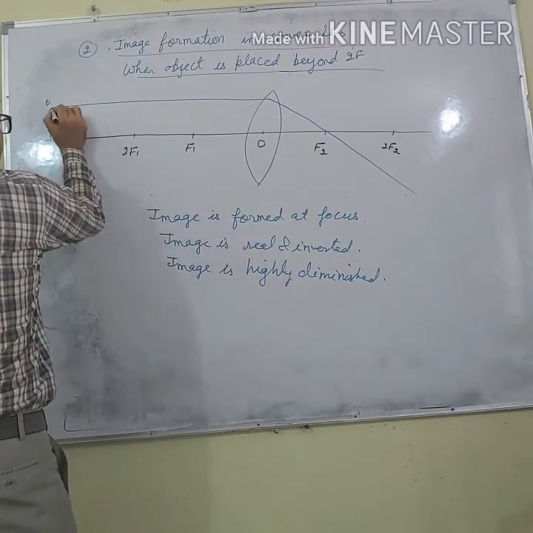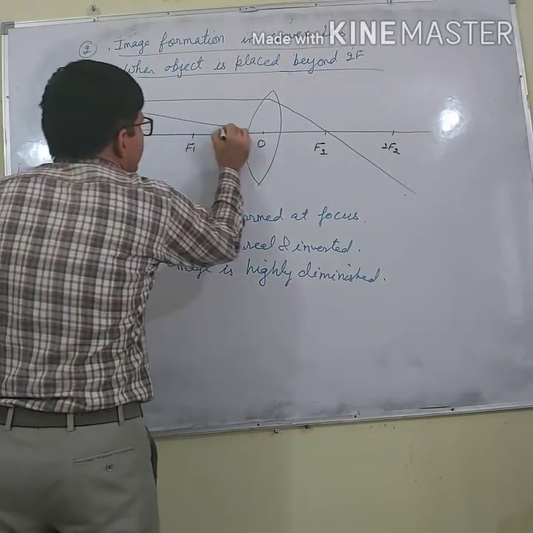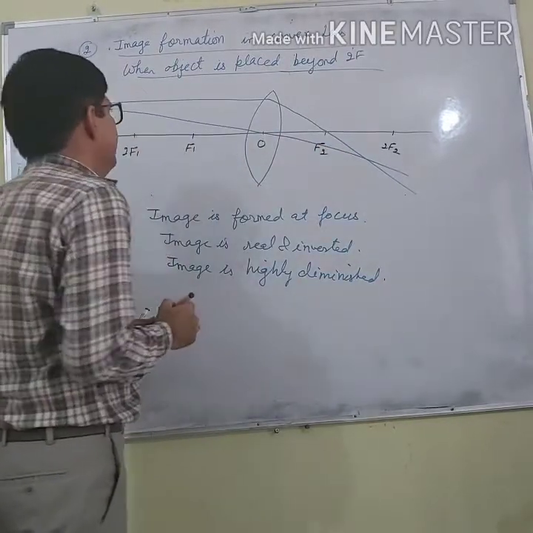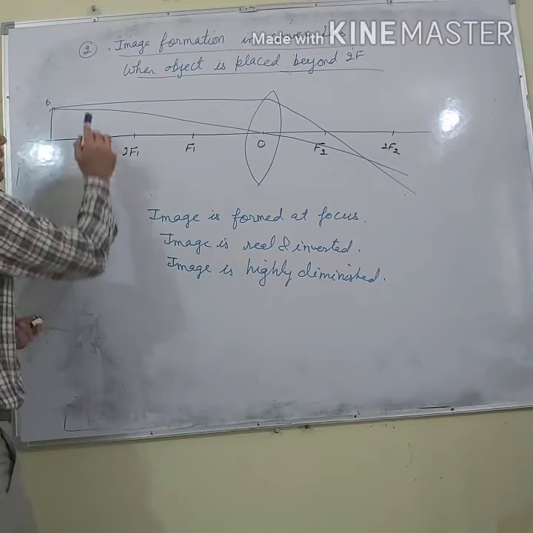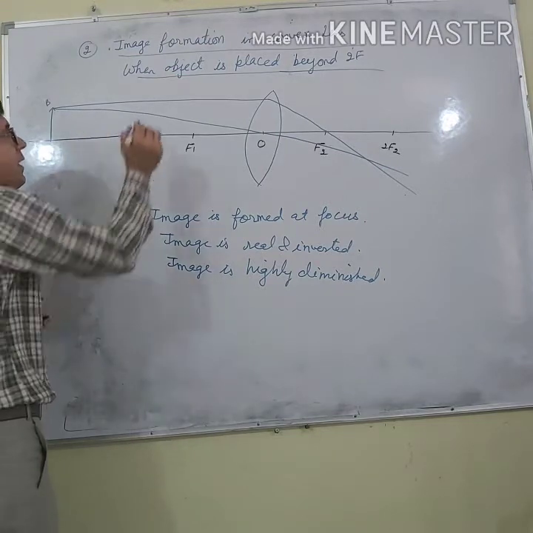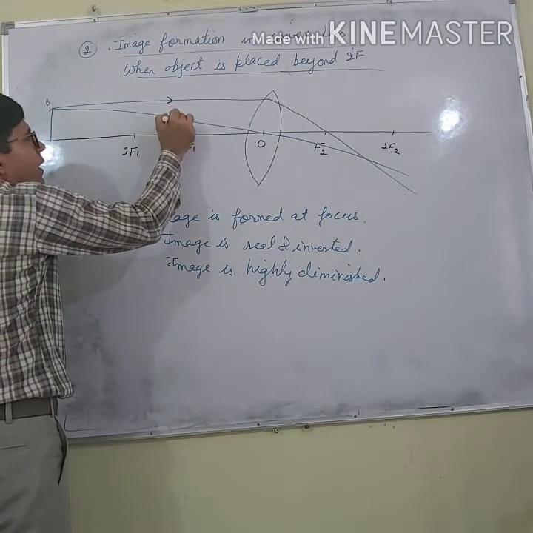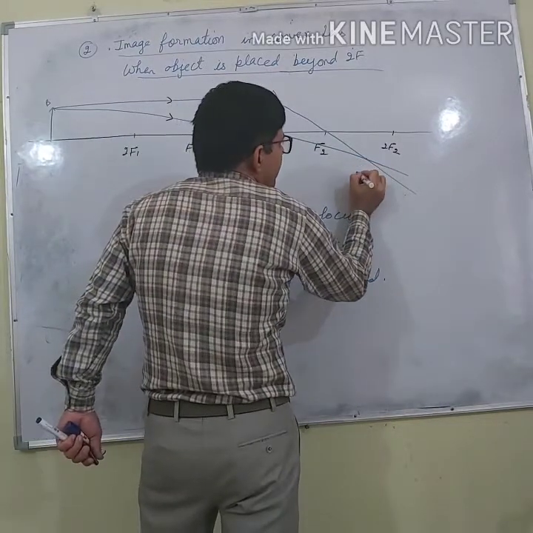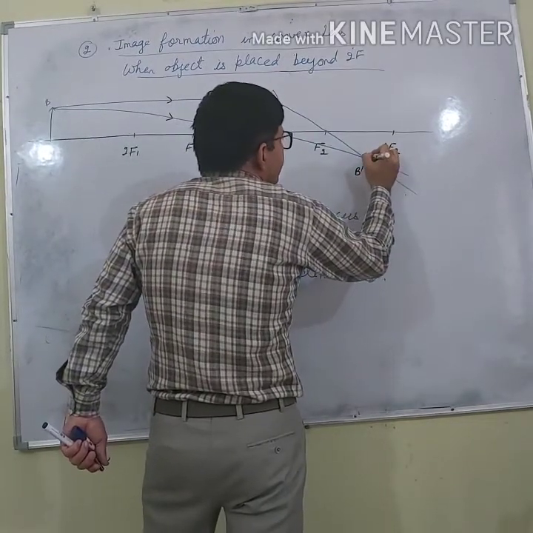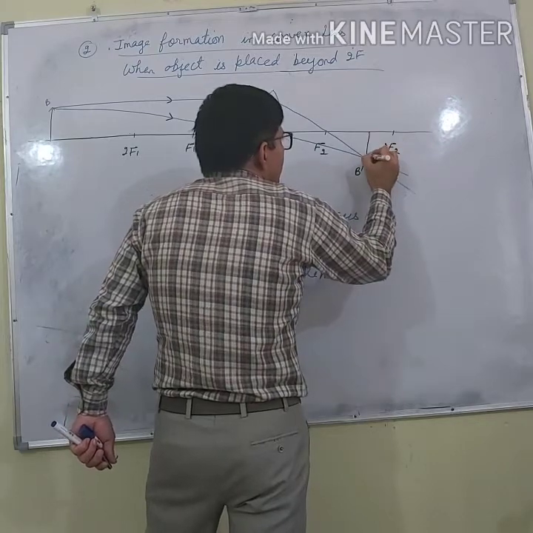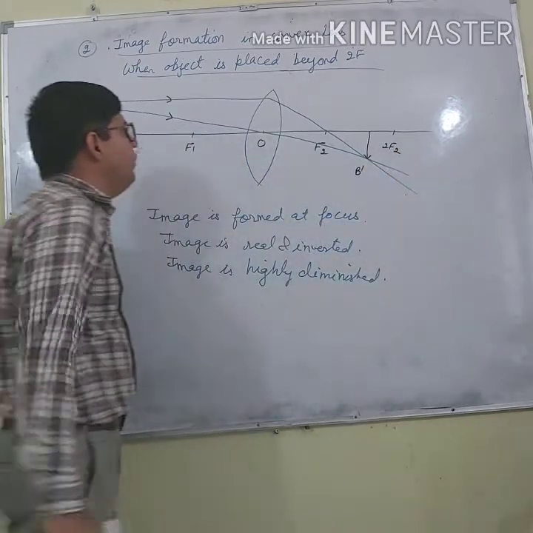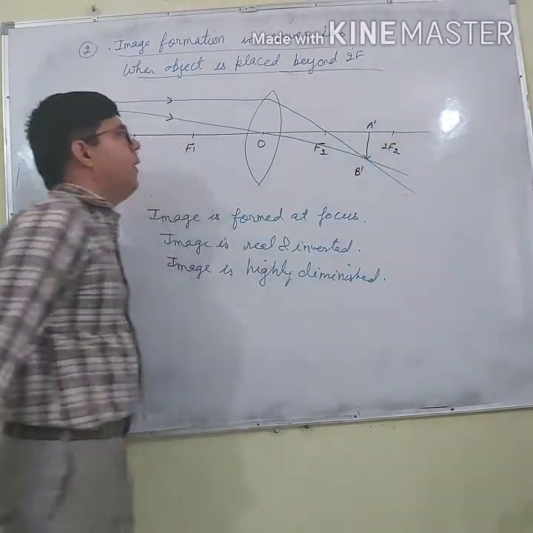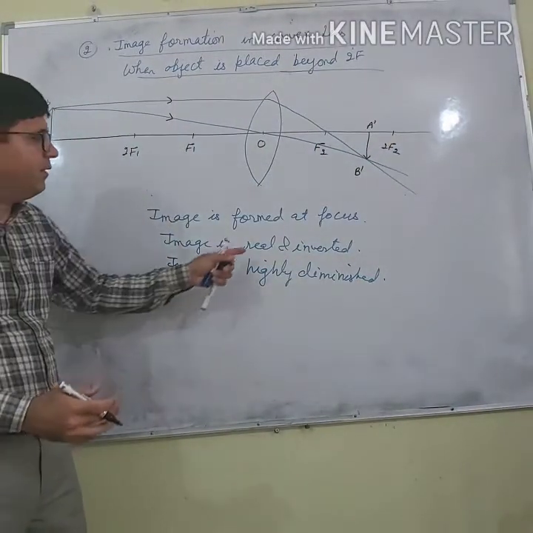And second ray from B passes through optical center and it meets there. Now here rays coming from B are meeting in actual practice. So what type of image is? I will say B dash is the real image. So here A dash B dash image is formed.